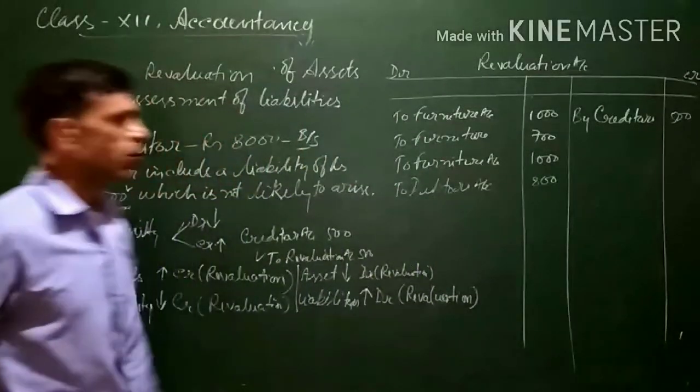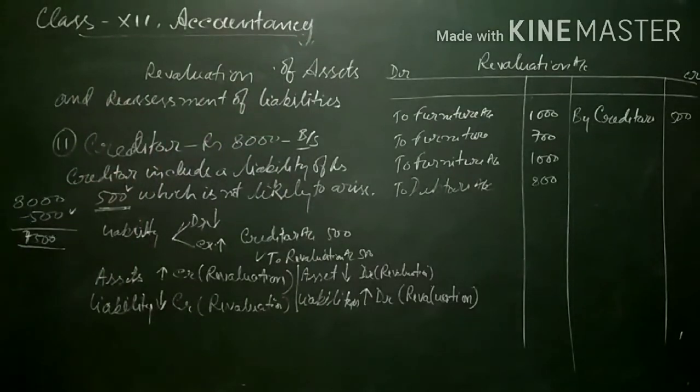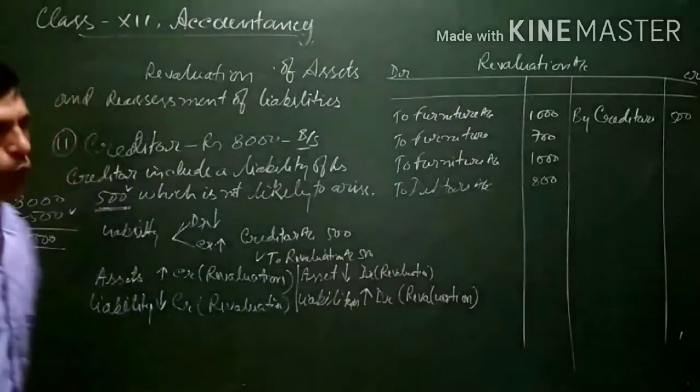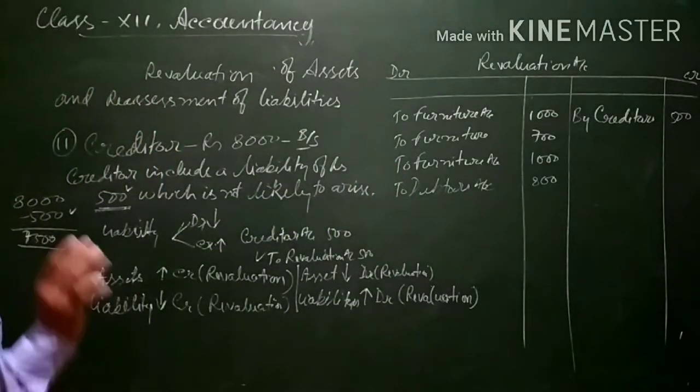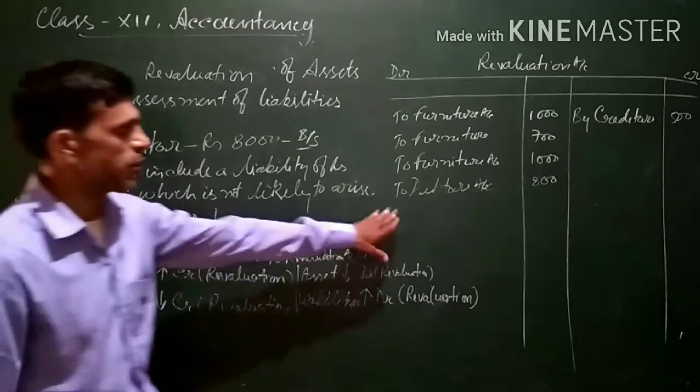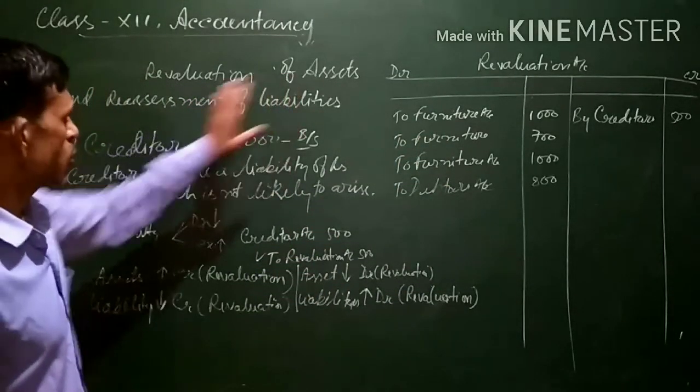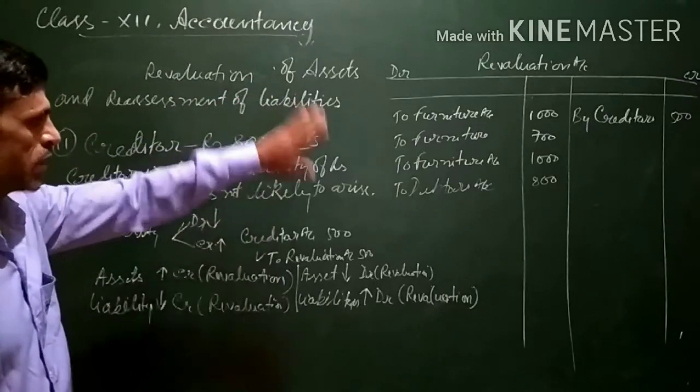The balance of this revaluation account is transferred to the old partners' capital account in the old profit sharing ratio. I am assuming this is the complete revaluation account. There is no further revaluation of assets or reassessment of liabilities.